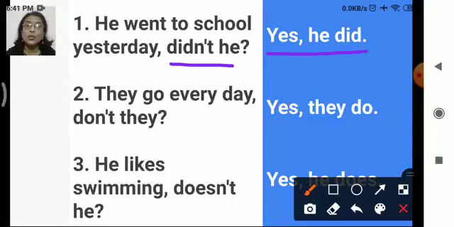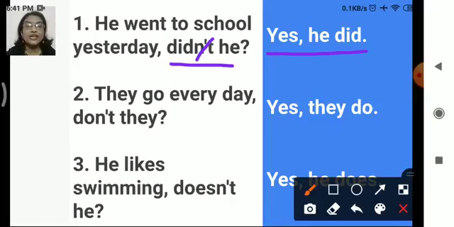Went is past tense, right? So he went to school yesterday, didn't he? What we did here is remove the not part, the negative part, because we want a yes statement. So our answer is yes, he did. Followed?